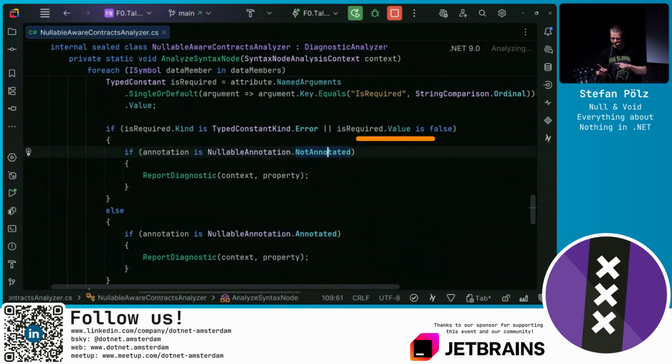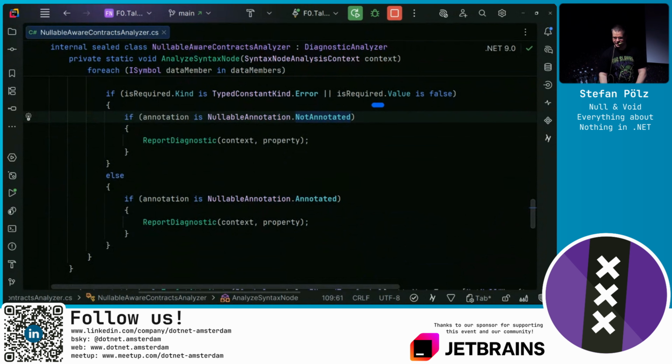So if it's not required, but it's not annotated, it should be annotated because it is a question mark, we report a diagnostic, and the other way around. If it is required, but has an annotation, that means it's required but has a question mark, that's also wrong, so report as well.